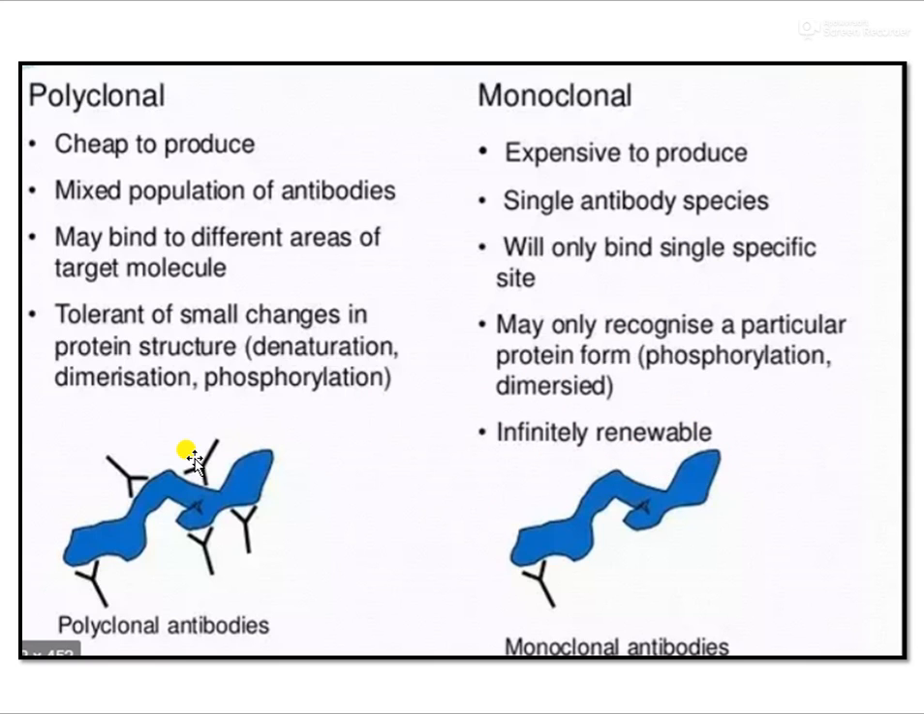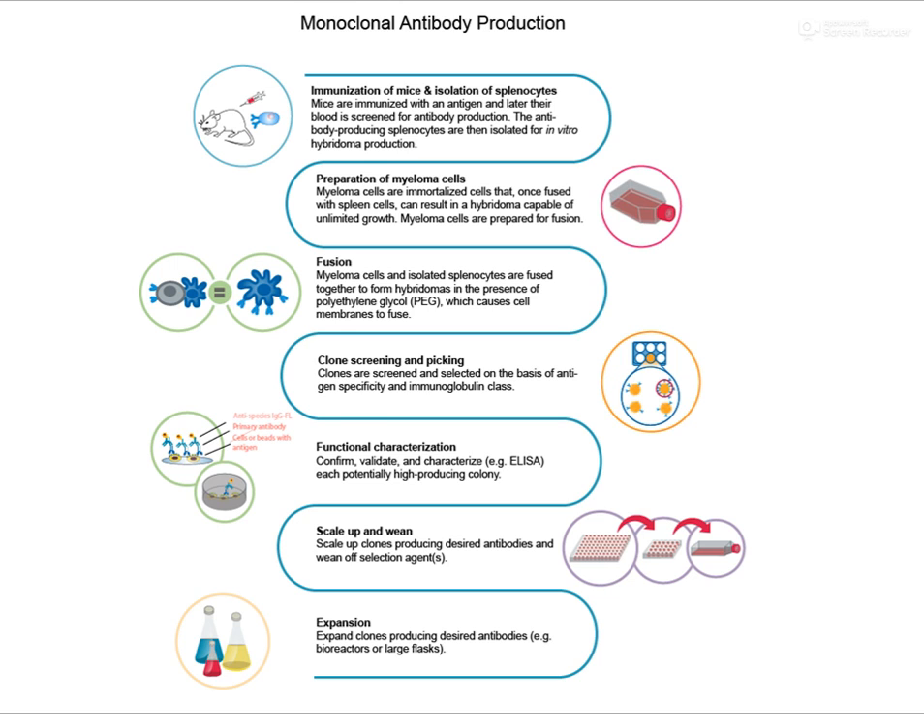But polyclonal antibodies are cheap to produce because we are not specifying a particular epitope, and a mixed population of antibodies is formed. They can bind to different areas of the target molecule, and they are tolerant to small changes in the protein structure. Usually we use monoclonal antibodies in therapy as well as in research.